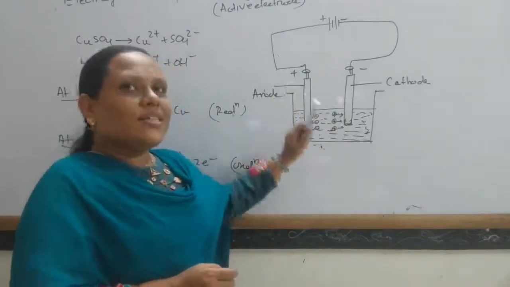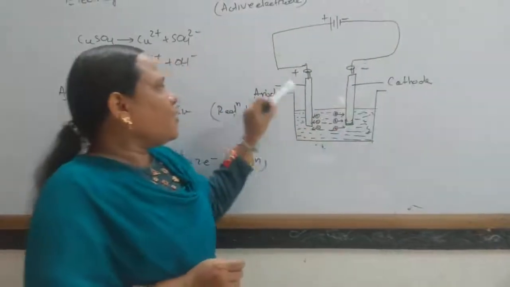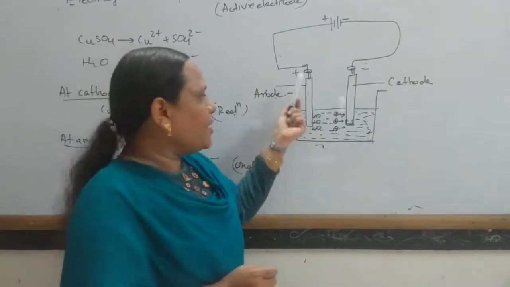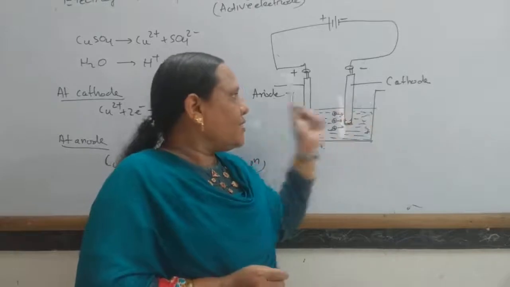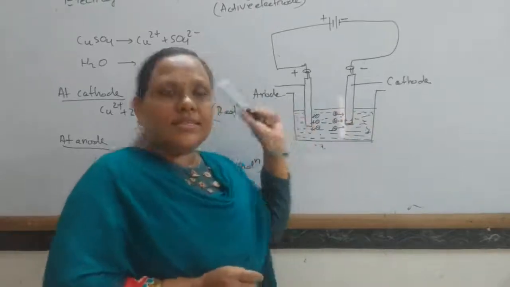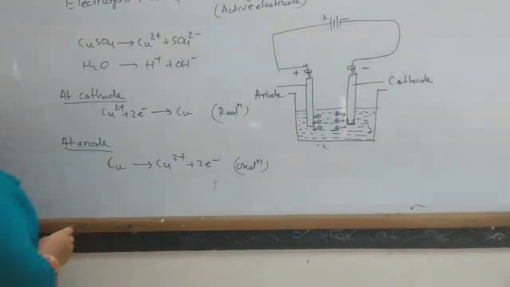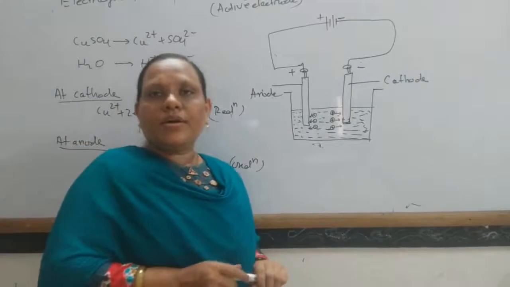In this way, the weight of the cathode increases and the weight of the anode decreases. So the cathode gains weight and the anode loses weight. This is the reaction that takes place when electrolysis of copper sulfate is done using copper electrodes.